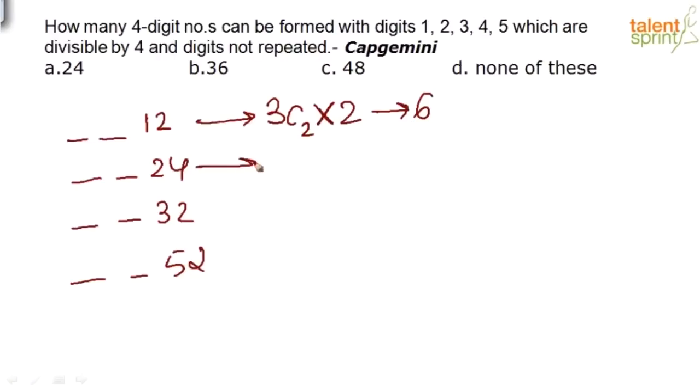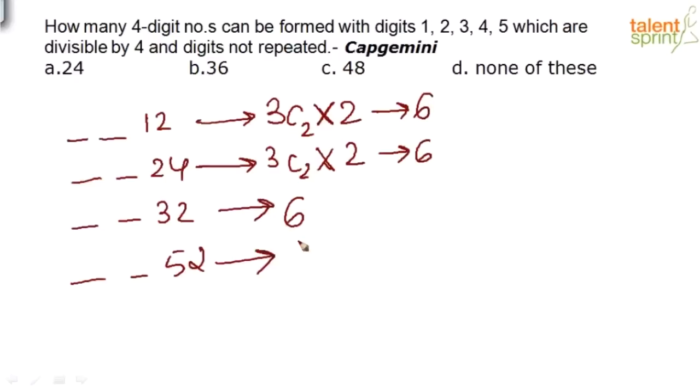In the next case, the last 2 digits are again 24. Again, how many digits do we have remaining? We have 1, 3 and 5. So again we have 3 digits, out of which we have to select 2 digits, which can again be done in 3C2 ways, and these 2 digits that you select can be arranged in 2 ways. So 3C2 into 2 is again 6. Similarly, here also you can form 6 numbers, here also you can form 6 numbers. So totally how many numbers can you form which will be divisible by 4? 6 plus 6 plus 6 plus 6, that is 24 numbers.